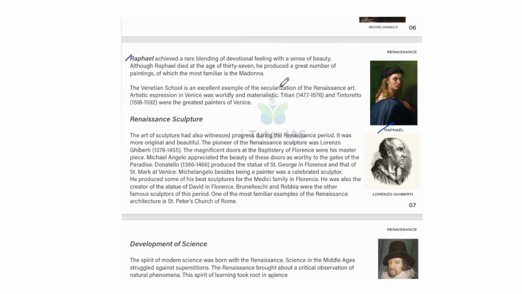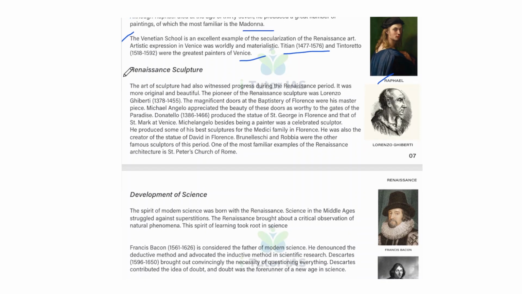Although Raphael died at the age of 37, he produced a great number of paintings, of which the most familiar is the Madonna. And the Venetian school is an excellent example of the secularization of Renaissance art. Artistic expression in Venice was worldly and materialistic, and Titian, 1477 to 1576, and Tintoretto were the greatest painters of Venice. Next is Renaissance sculpture.